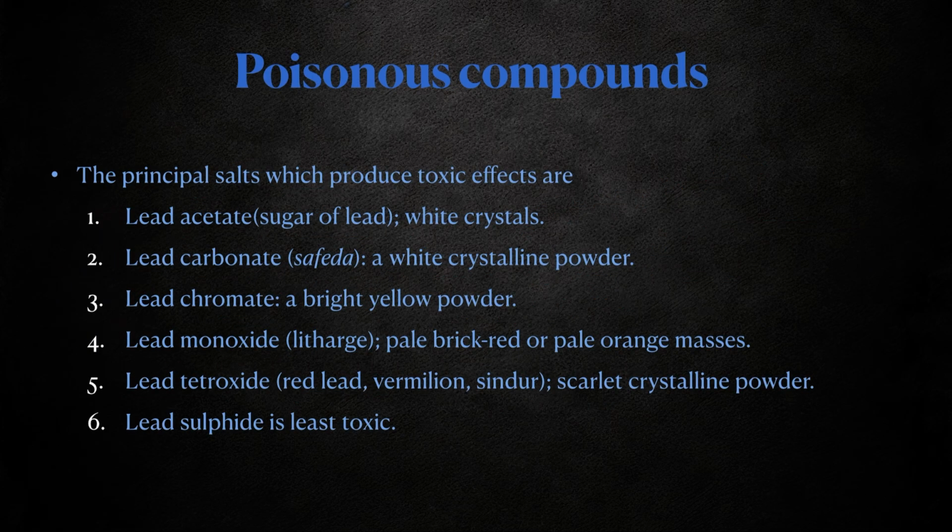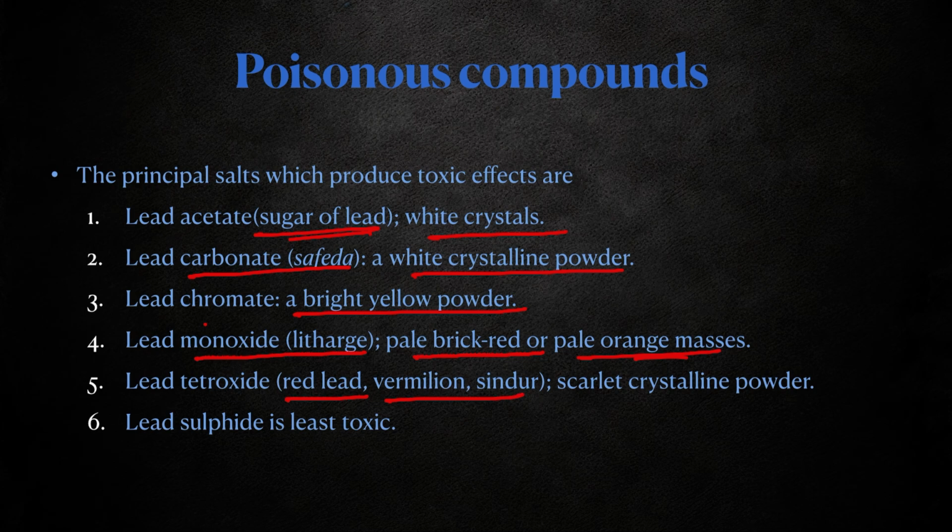Coming to poisonous compounds, lead acetate is also known as sugar of lead. It appears as white crystals. Lead carbonate, also known as safeda, is a white crystalline powder. Lead chromate appears as a bright yellow powder. Lead monoxide appears as pale brick red or pale orange masses. Lead tetroxide is also known as red lead, vermilion or sindoor.